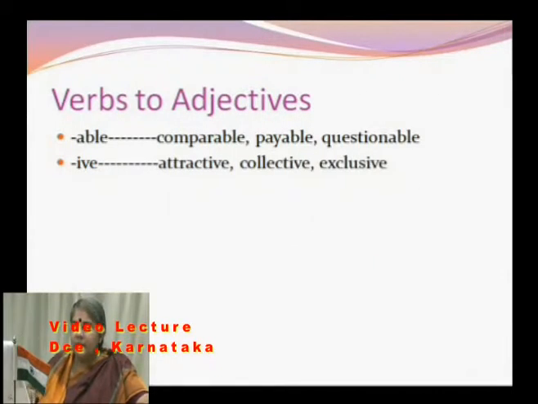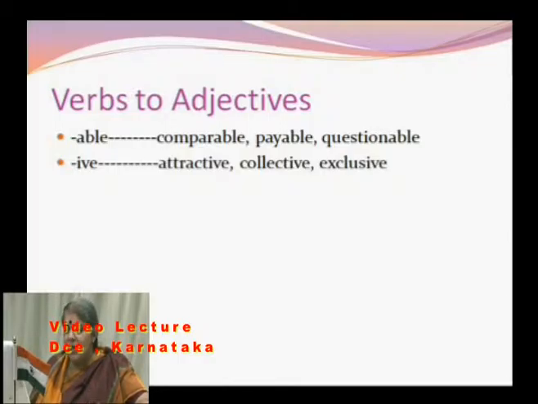Having understood the morphological features, there are certain verbs which become adjectives by adding a suffix. Compare is a verb. The past tense of compare is compared. If you add the suffix able, it becomes an adjective, comparable.